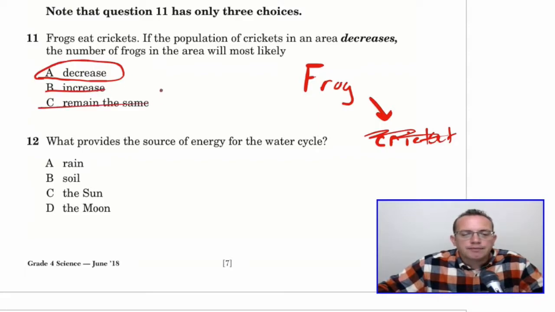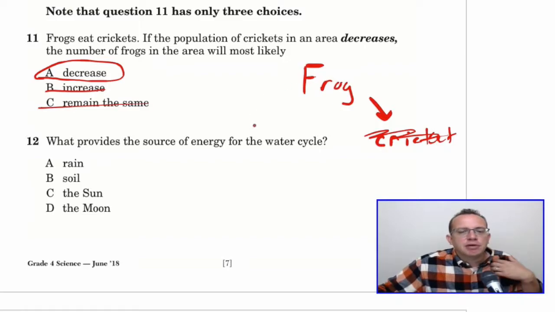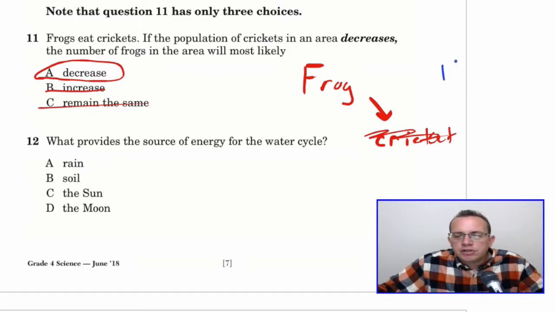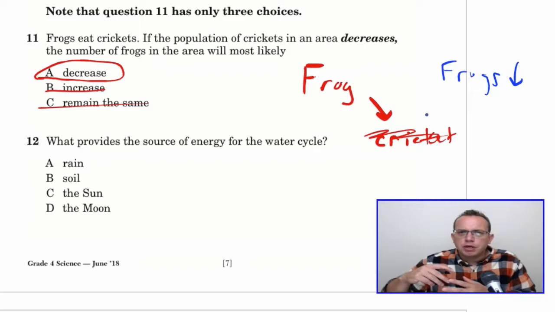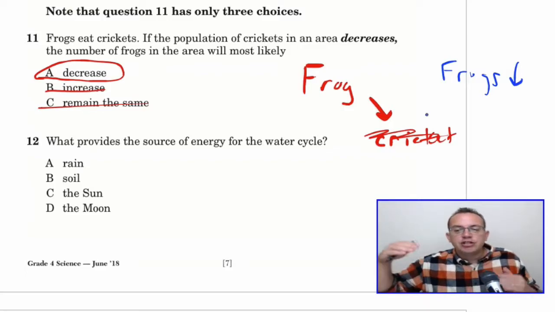Now, this type of question isn't always decrease, right? So let's say, same example, but they ask about the crickets. Let's say they ask, if the population of frogs decreases, what would happen to the crickets? Well, frogs eat the crickets, so if there's less frogs to eat the crickets, there would be more crickets alive. So the crickets would increase when the frogs go down. You really got to pay attention to which way the food chain is going.